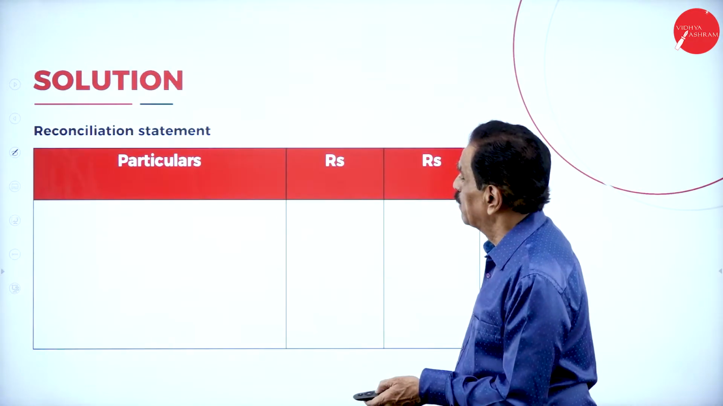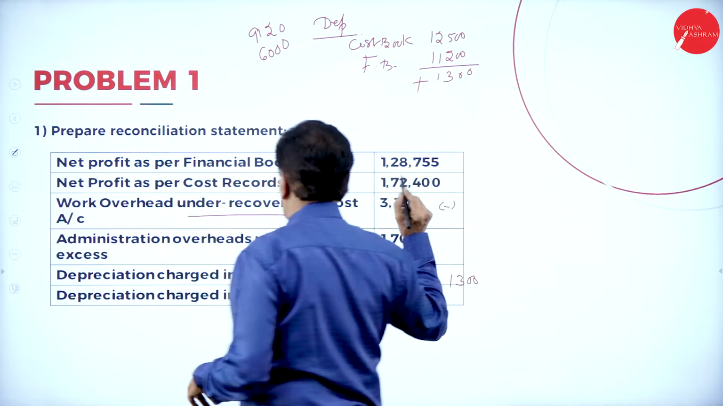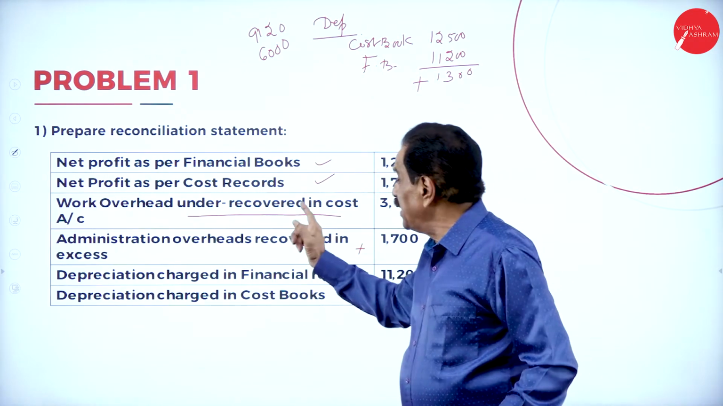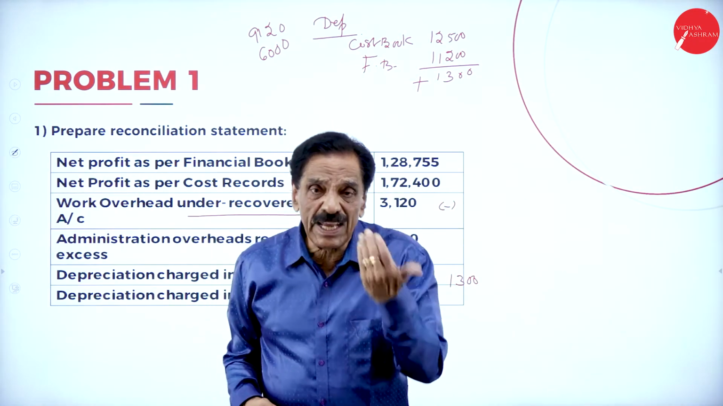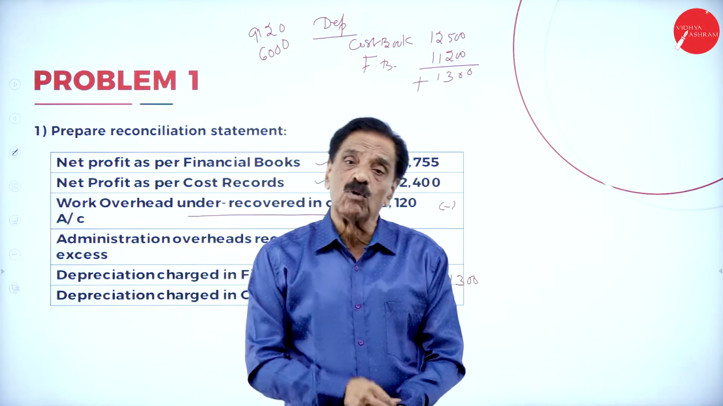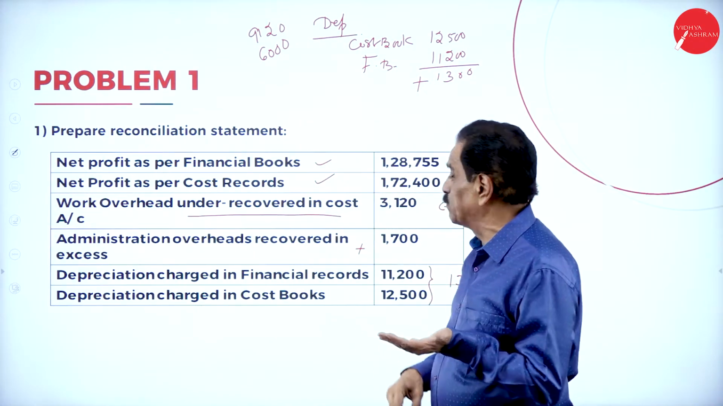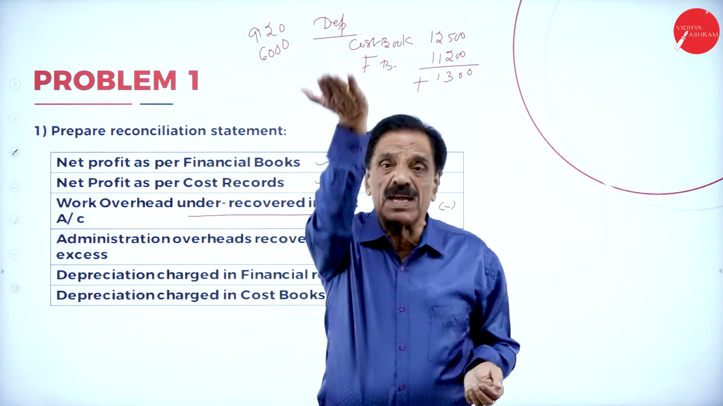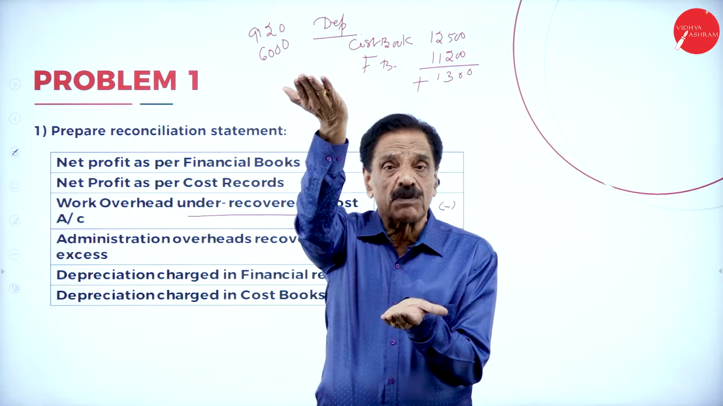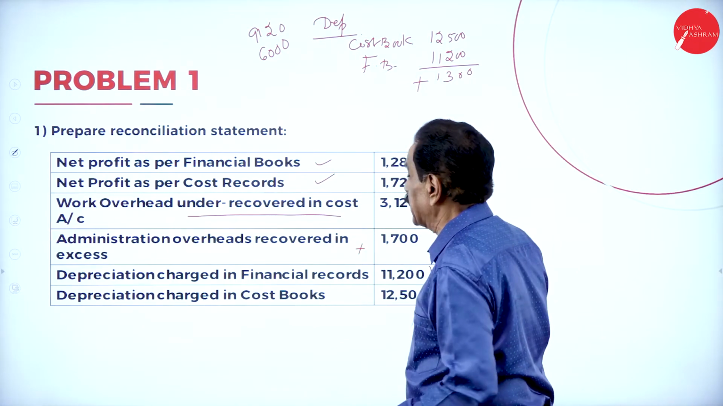So, we'll repeat now. Net profit as per cost record, 1,72,400. Works overhead means work expenses. Under recovery, less charge. When you say less charge, more profit; more charge, less profit. So under recovery, less charge in the cost book. So when you charge less, your profit will be raised, whereas the financial profit will reduce. So whose profit is more? Costing profit is more. What to do? Reduce. This is minus.